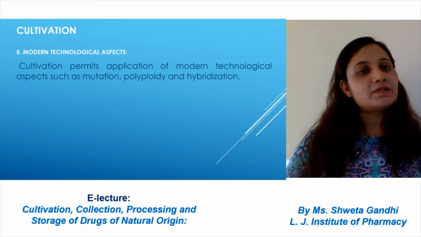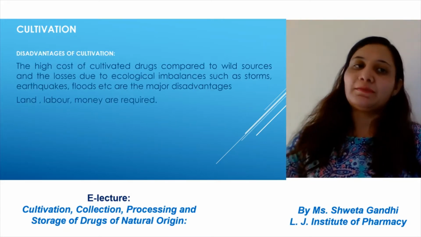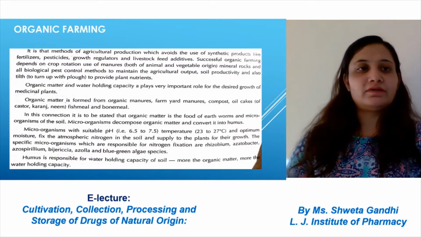Industrialization, and modern technological aspects can be used, for example, mutation, polyploidy and hybridization. Disadvantages: land, labor, money, high cost, everything is required.